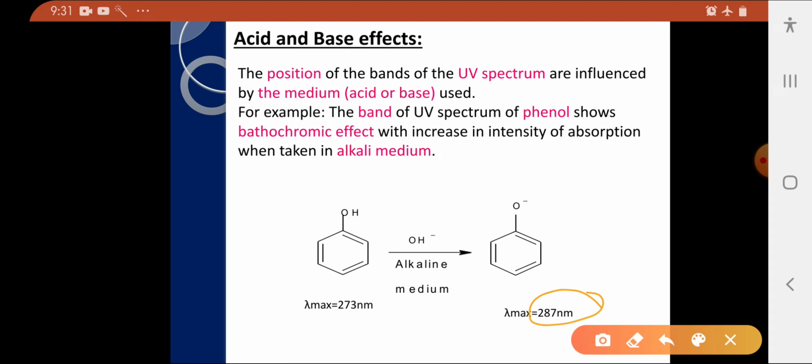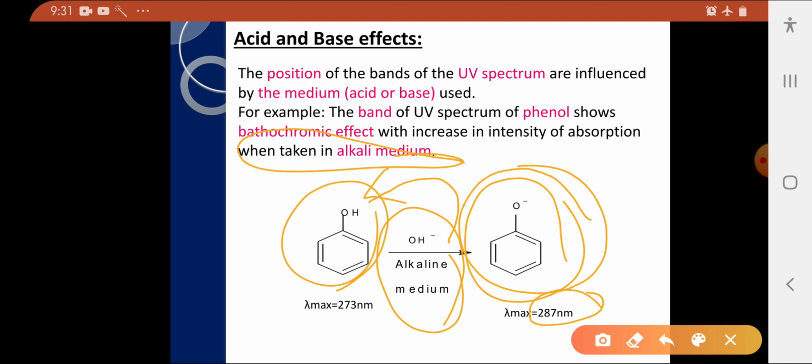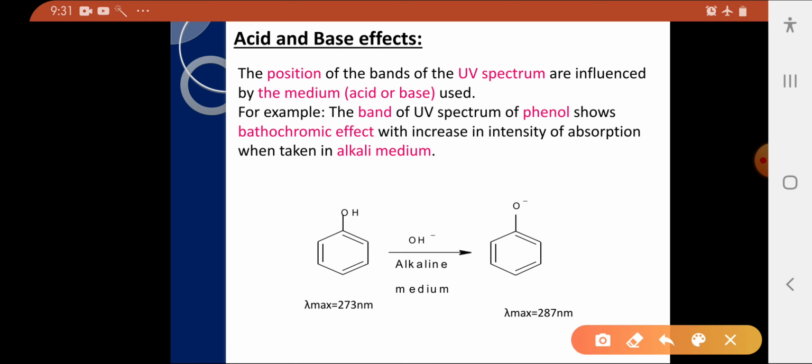So the band of UV spectrum of phenol shows bathochromic effect when it is taken in alkaline medium. Why? In presence of alkaline medium, it abstracts proton and forms a phenoxide ion. Due to this, it has more n electrons, and they are more available for the interaction with the pi electrons of the ring system. Okay, so this is effect of base.